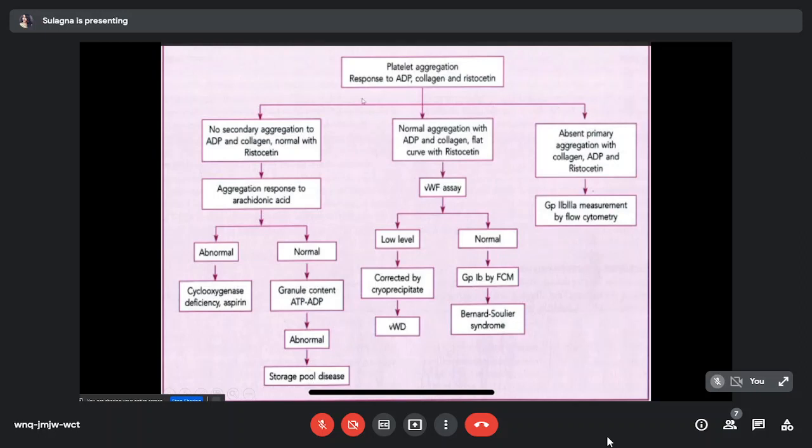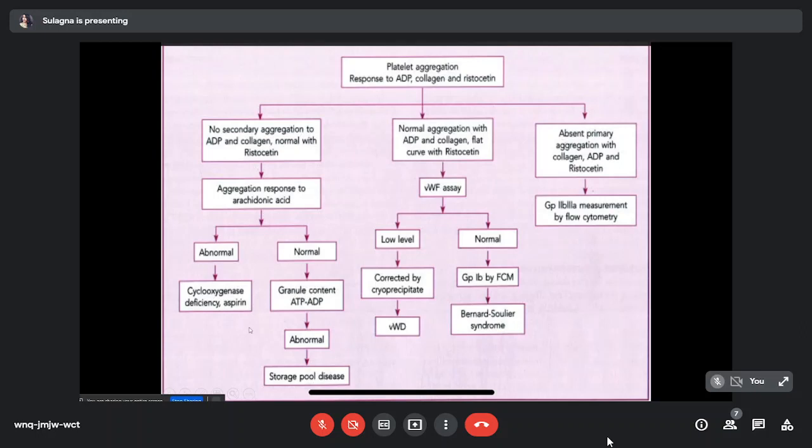Another test result we can find is where there is no secondary aggregation in presence of ADP and collagen, but normal with ristocetin. This can be found again in two conditions. One is storage pool disease, another is cyclooxygenase deficiency or aspirin intake, which is drug intake.